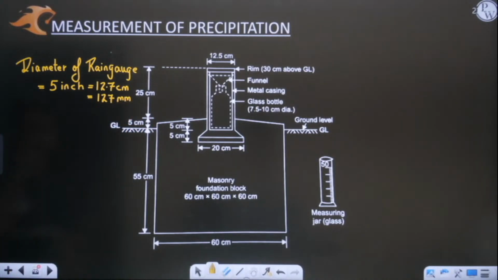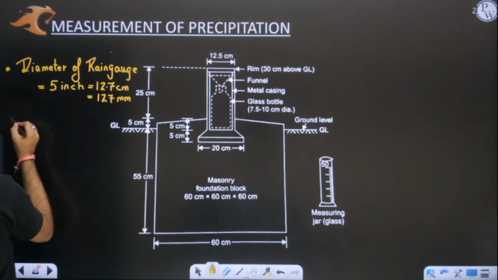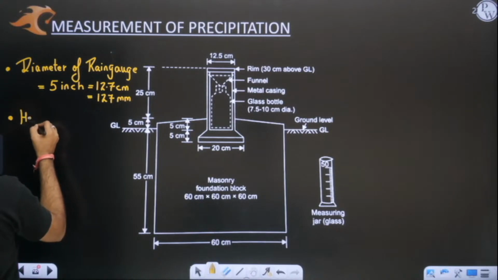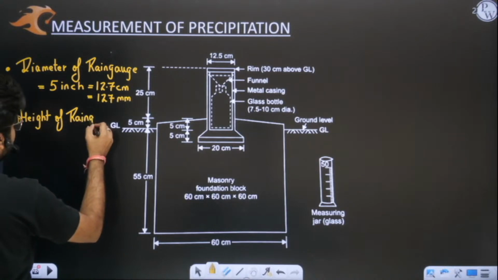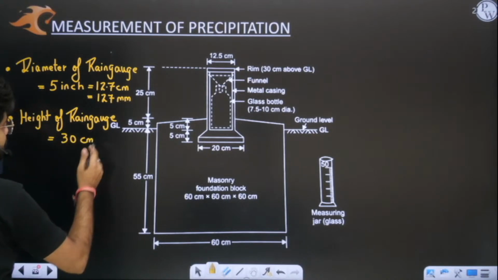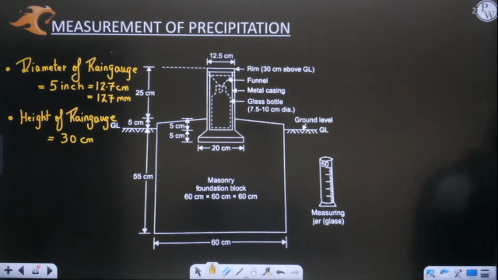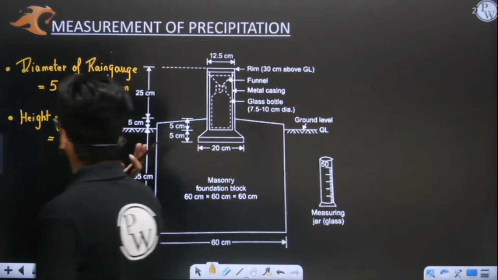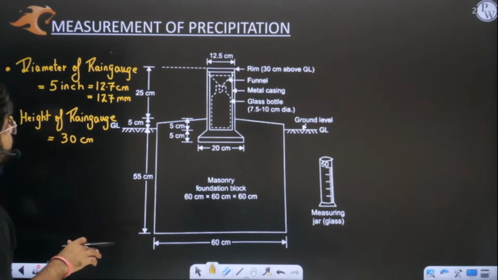Understood, sir. Now, what is the height of this rain gauge? Symons rain gauge, what is the height, sir? So height of rain gauge is 30 centimeters. See, this data you have to remember. Symons rain gauge is the only one which is being used in India, so you need to remember it. Clear. So height of rain gauge is how much? 30 centimeter. Diameter of rain gauge is how much? 5 inches. So this is your data, diameter and height.